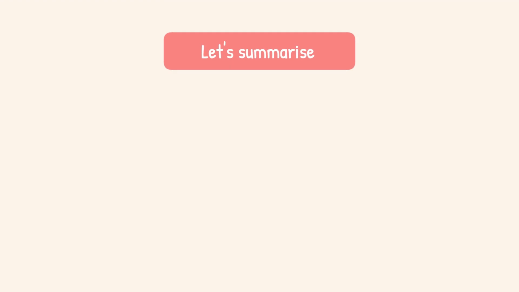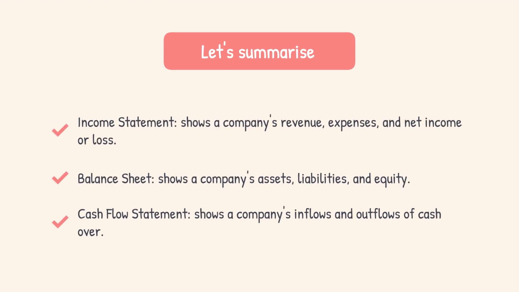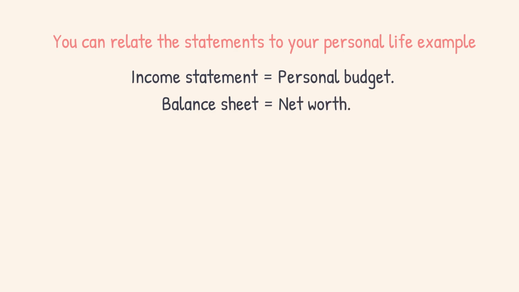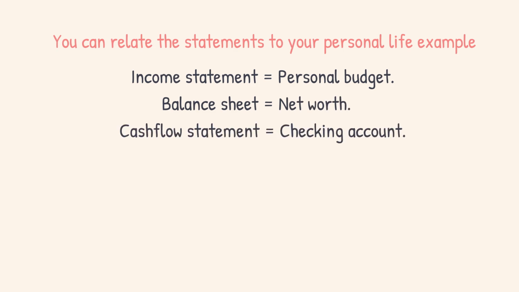Let us summarize. The income statement shows a company's revenue, expenses, and net income or loss. The balance sheet shows a company's assets, liabilities, and equity. The cash flow statement shows a company's inflows and outflows of cash over a period. To make it more simple, you can relate the statements to your personal life example. The income statement is similar to your personal budget. The balance sheet is similar to your net worth. The cash flow statement is similar to your checking account.